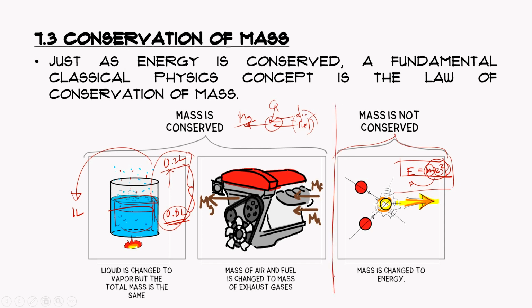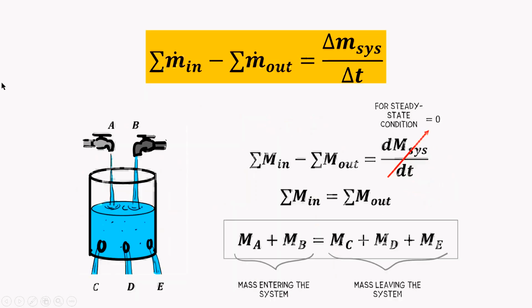I'm not saying that in all situations mass is conserved. What I'm saying is that for most engineering situations, we can apply conservation of mass and get satisfactory results. Okay, so that's the concept.